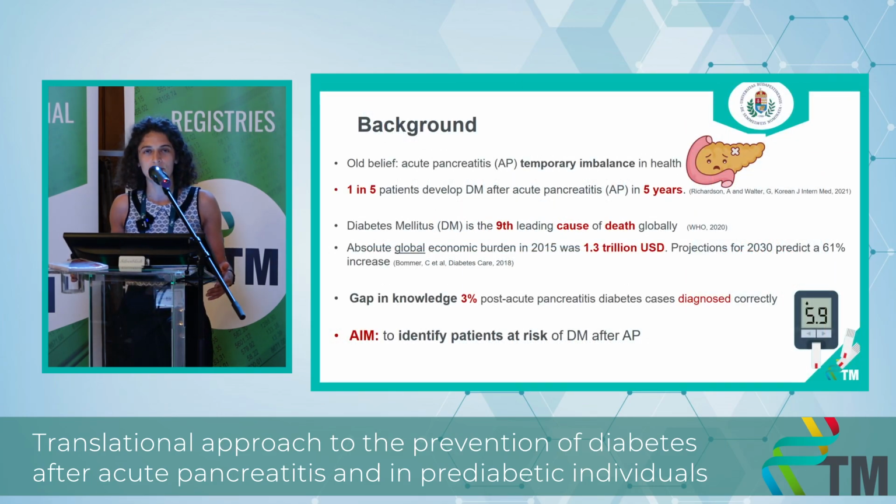Until recently, it was believed that acute pancreatitis causes only a temporal acute imbalance in health. However, 1 in 5 patients develop diabetes within 5 years of their acute pancreatitis. Moreover, diabetes has a huge health and economic burden on society. Yet, only 3% of post-acute pancreatitis diabetes cases are diagnosed correctly. Therefore, as a first step, my project aims to identify patients at risk of developing diabetes after acute pancreatitis.